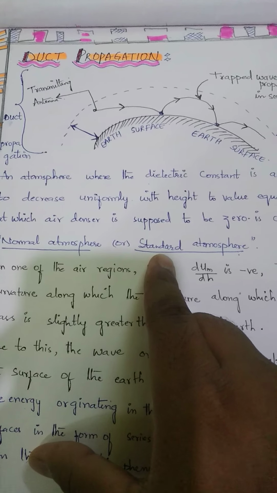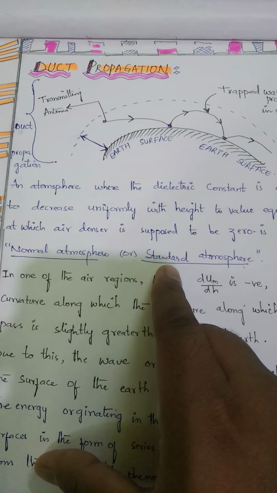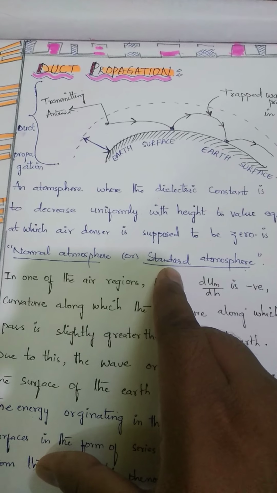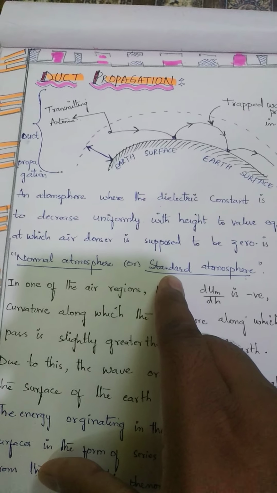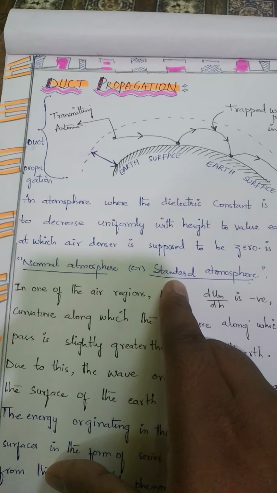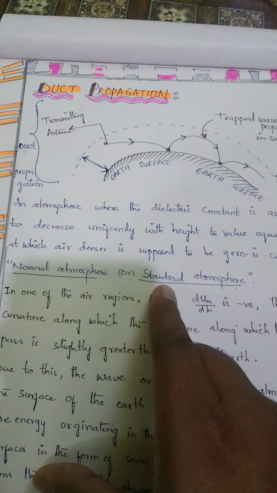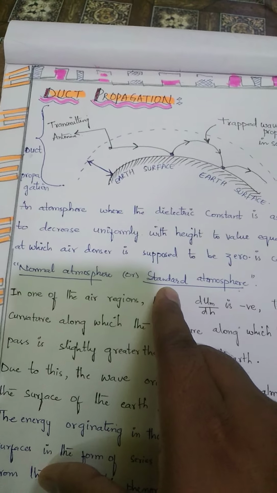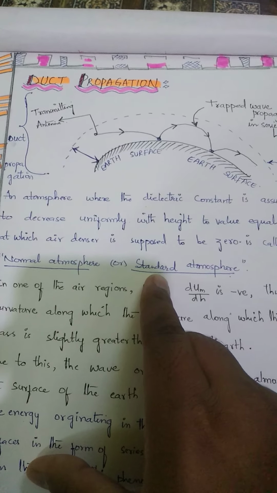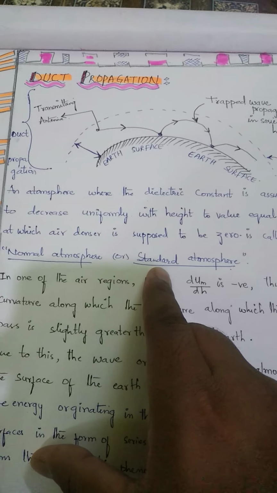The meaning is that in an atmosphere where you see the height of an antenna or height of any denser air medium, that dielectric should be equal to 0. Then we can consider that medium to be the standard atmospheric medium.